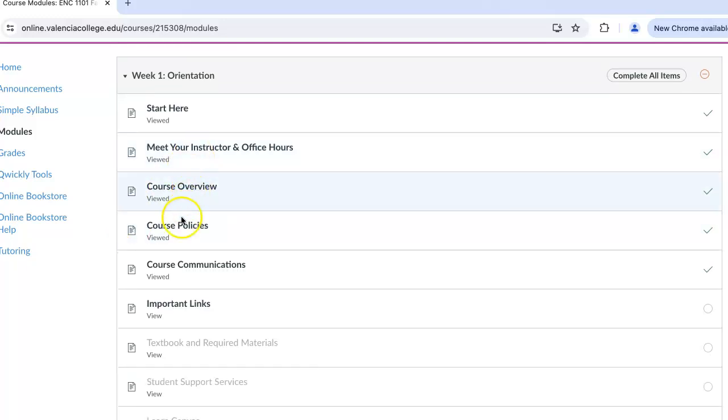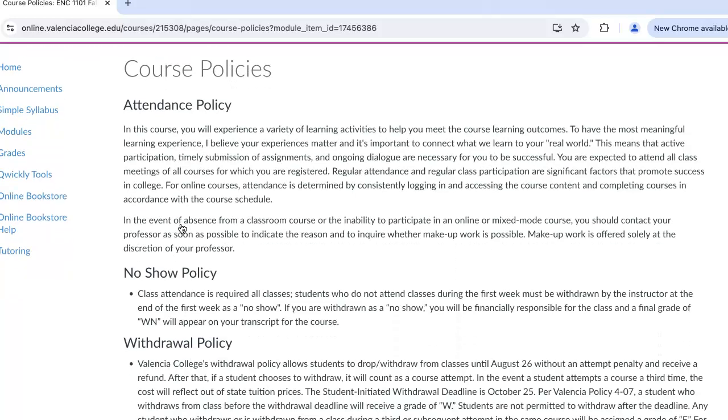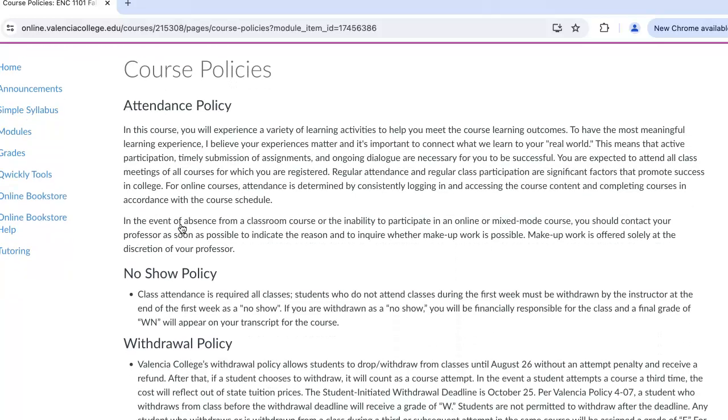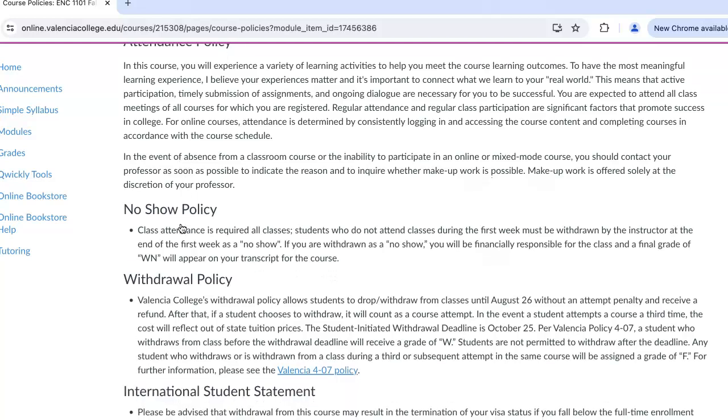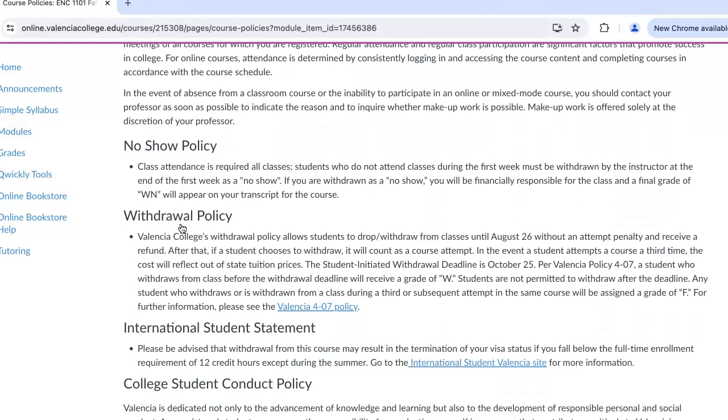A few things that I want to bring your attention to are the course policies. Because this is an online class, we do expect that you are regularly contributing to the course. That means that you are not only just logging in and looking at the course, but submitting assignments. If you do not submit the no-show required assignment by the end of the week, which happens to be the syllabus quiz, you will be withdrawn as a no-show.